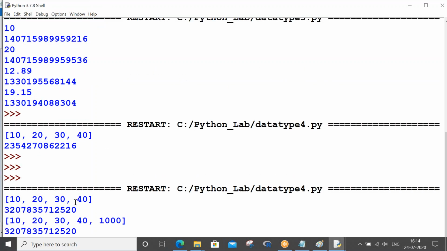If you can see, 10 20 30 40 has got stored in the 2520 location. But when you have modified your list, I mean by adding a value, adding something is nothing but modification. You have modified your list, but still it is holding the same address, 2520.